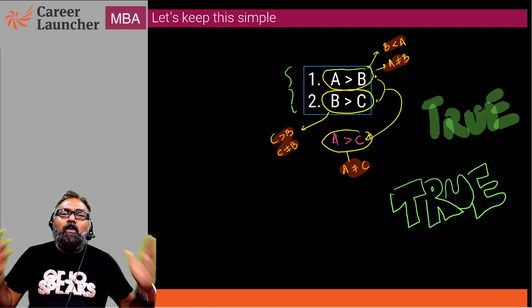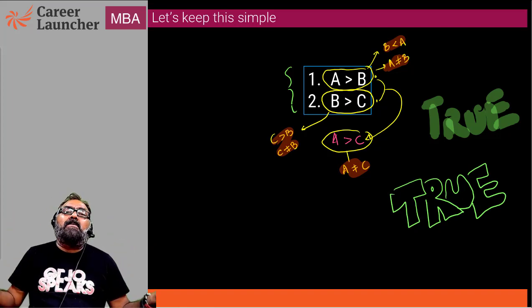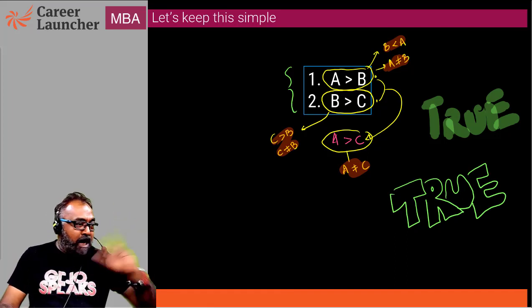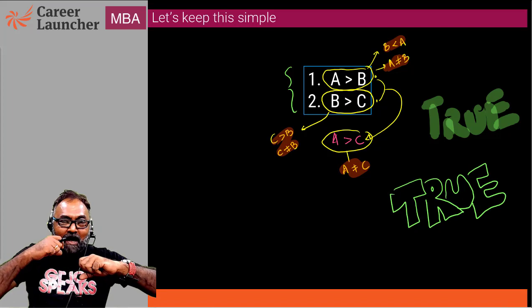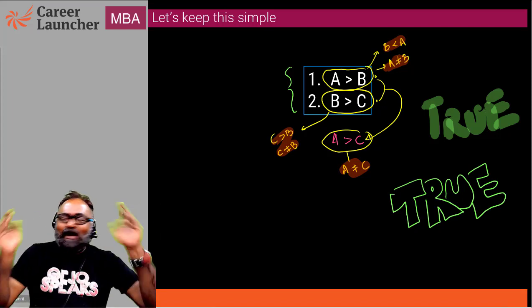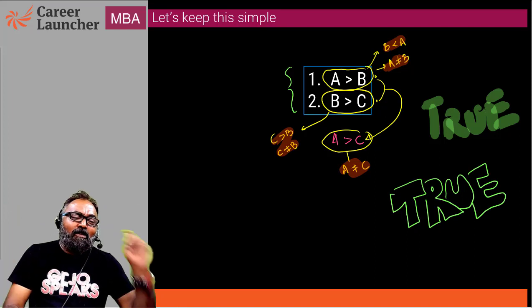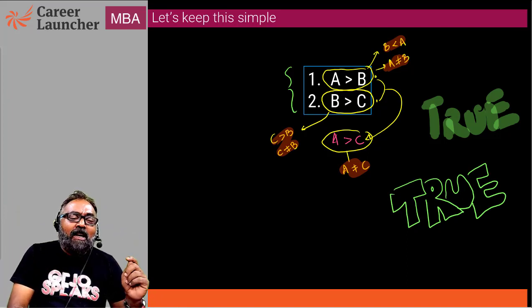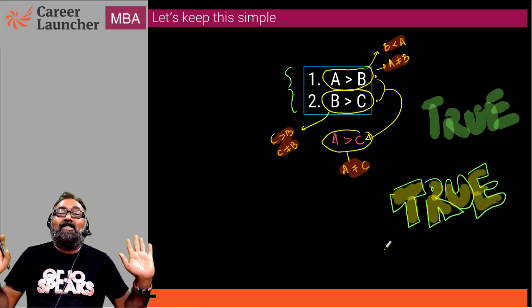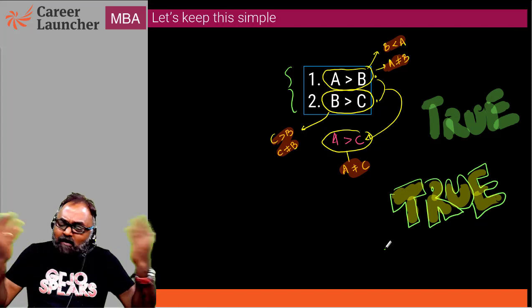So, the simple way to look at inference is something that is true. That's it. Don't break your head thinking whether it's implicit, explicit, entailment, deducement. We'll keep our life very simple. The simple thing to look at, ladies and gentlemen, is to simply say that I would want to figure out a statement which is true. That's it. That's all.